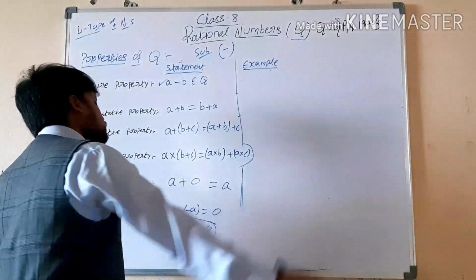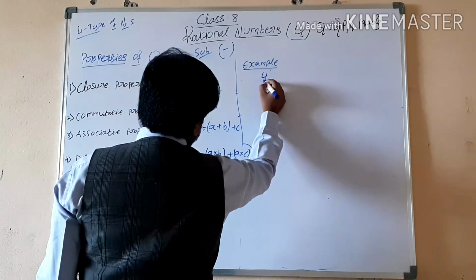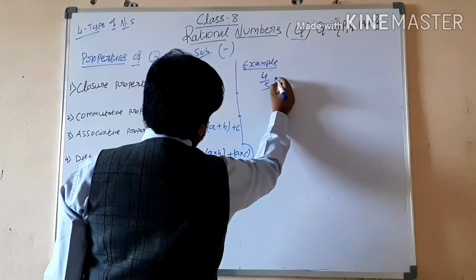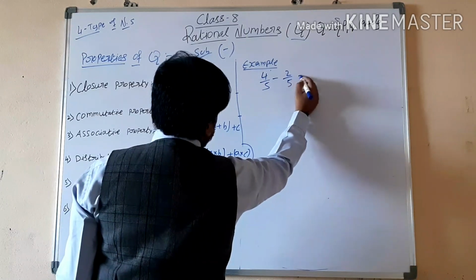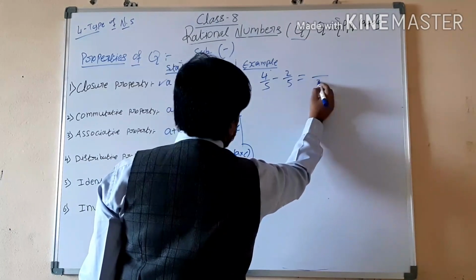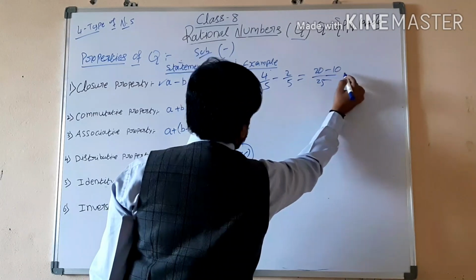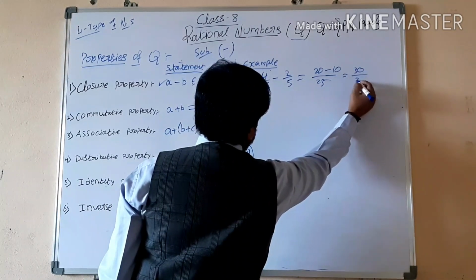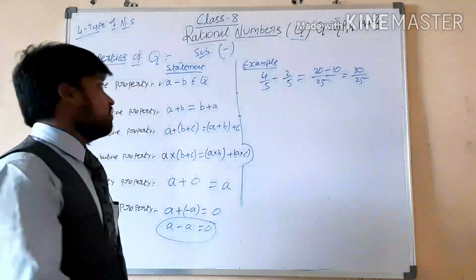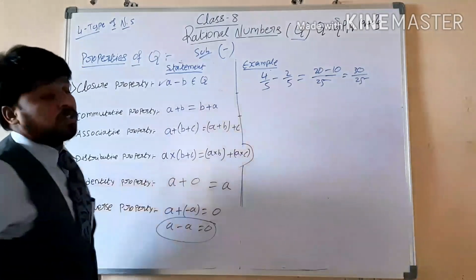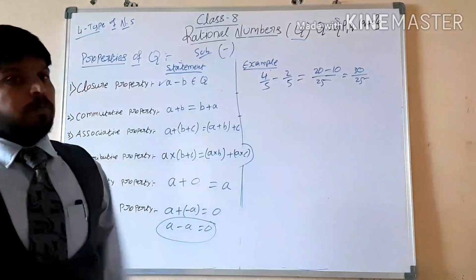Now we'll subtract. For suppose we subtract 4 by 5 minus 2 by 5. So what do we get? 5 times 5 is 25. Cross multiplication: 5 times 4 is 20, 5 times 2 is 10. That means 30 by 25. Is 30 by 25 a rational number or not? Yes, of course. Then the closure property is satisfied under subtraction also.